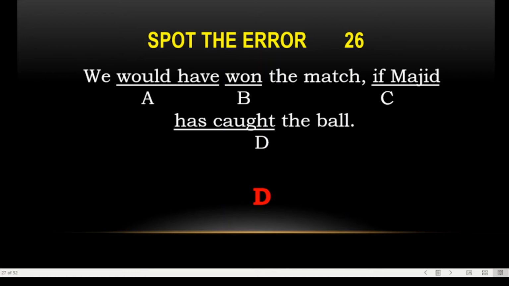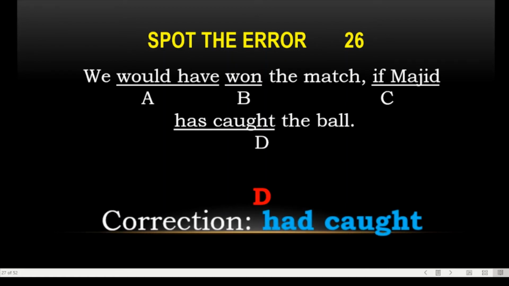We would have won the match if Majid has caught. Here we have "Majid had caught". You know, in the third conditional sentence we use had, past perfect, and with respect to would have won. Is it clear? Muhammad Azam, are you there?